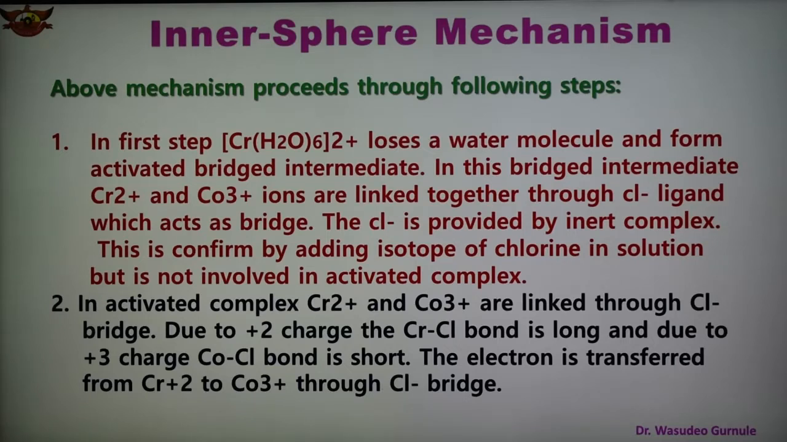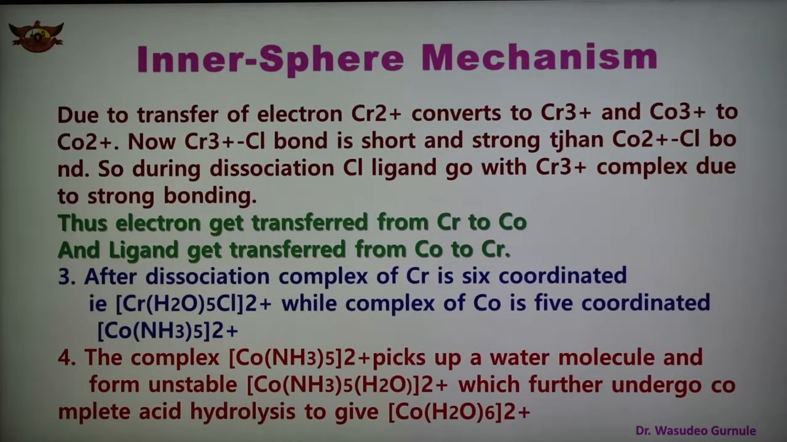So during the dissociation in this second step, the Cl ligand goes with the chromium complex due to this strong bonding. Therefore the electron gets transferred from chromium to cobalt, and the ligand gets transferred from cobalt to chromium. These are shown here.